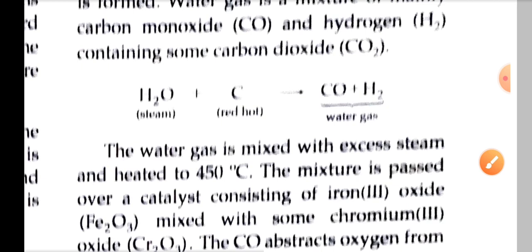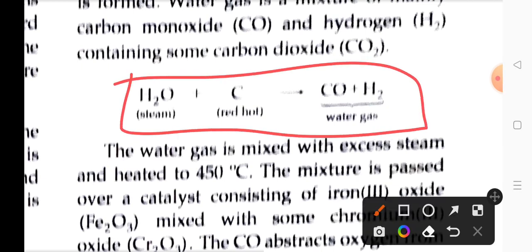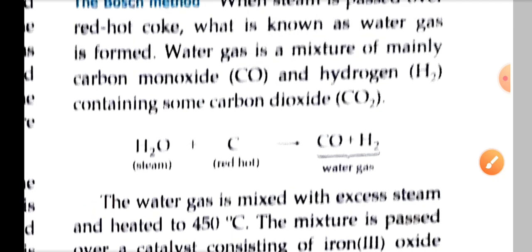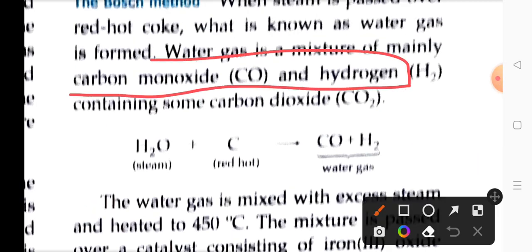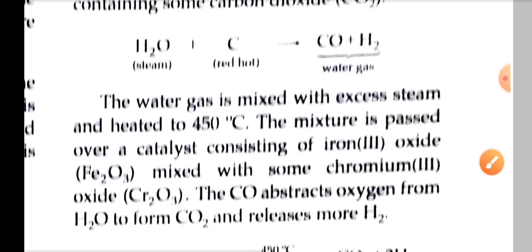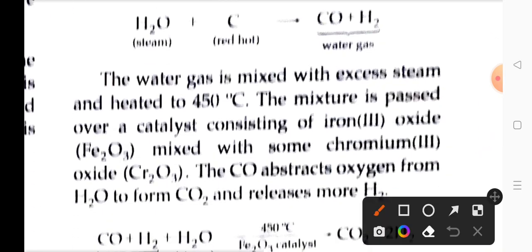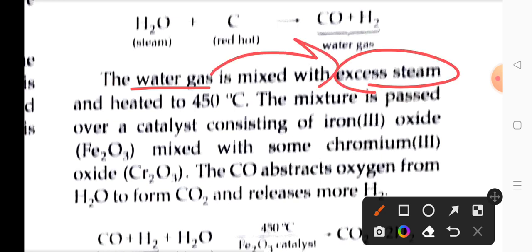When steam passes over the red hot coke, it will give us a mixture of two gases, that is carbon monoxide and hydrogen. This mixture of carbon monoxide and hydrogen is called what? It is called water gas. This is the first step of this process. The second step: the water gas is now mixed again with steam.